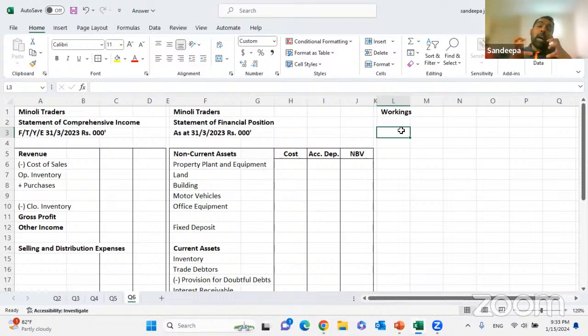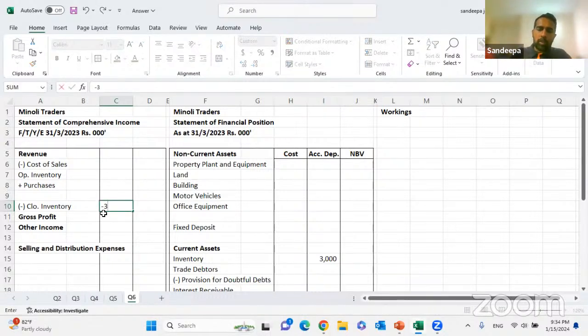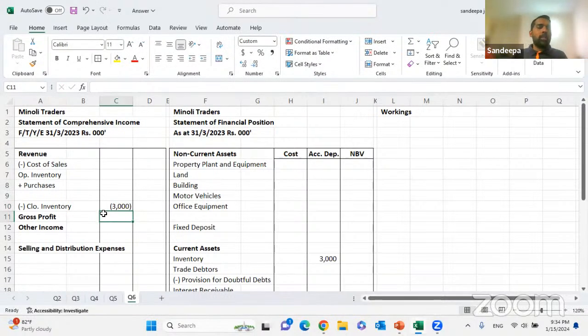Closing inventory means unsold inventory. We know that all the purchases are added here. This purchase includes the unsold inventory as well. This unsold inventory shall be removed from the cost of sales. It's not a cost of sale. And inventory is an asset. So what we are going to do is debit that asset. Inventory will be debited 3,000. And we are going to remove that from the cost of sales. Debited to inventory, credited to cost of sales. That is always the first adjustment in a question.